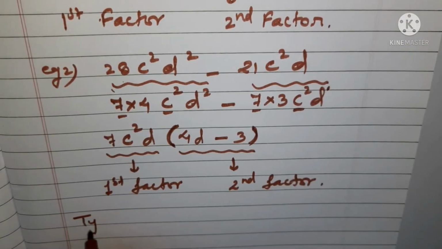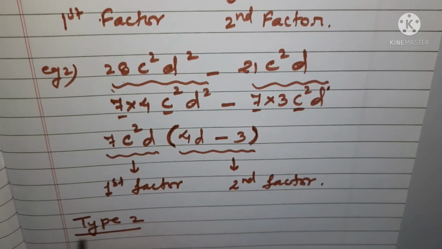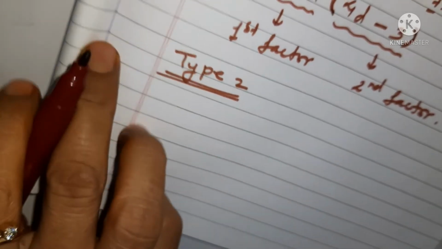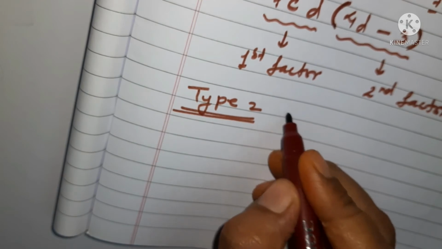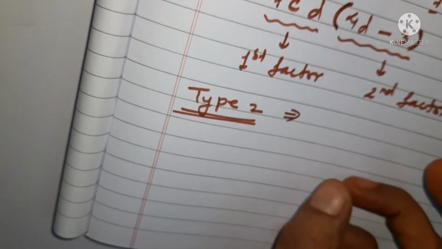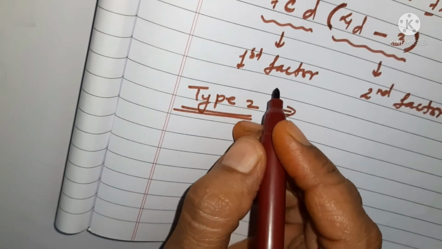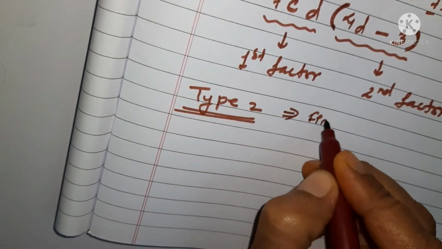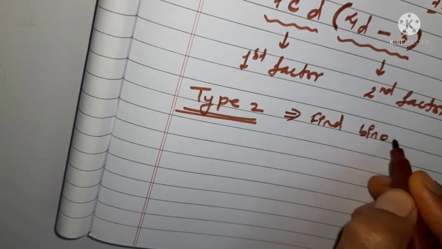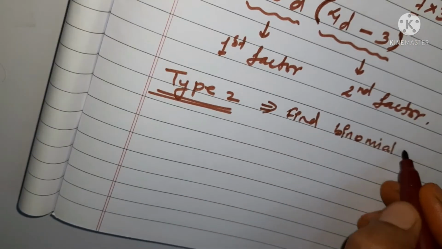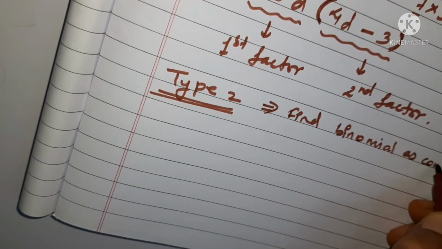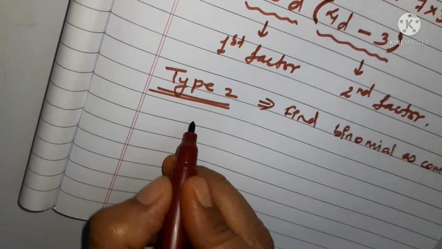Second type is type 2. So let us write in the heading here that any algebraic expression where you have to find common itself, but here you are going to take binomial factors. I mean, you are given with a whole binomial part as common. Okay, so what you can write that finding binomial commons. Okay, binomial as common part.